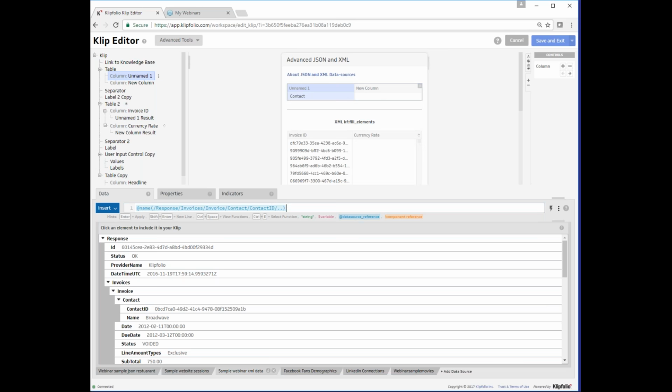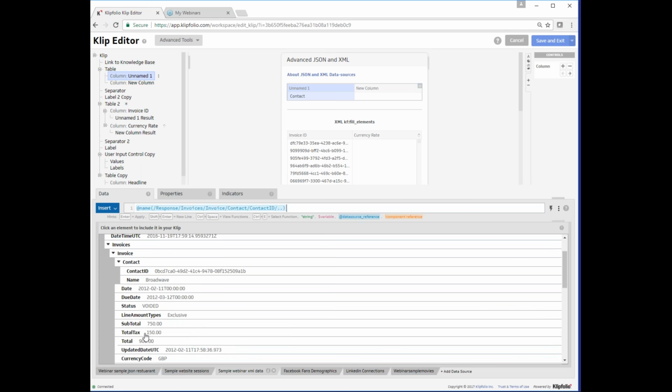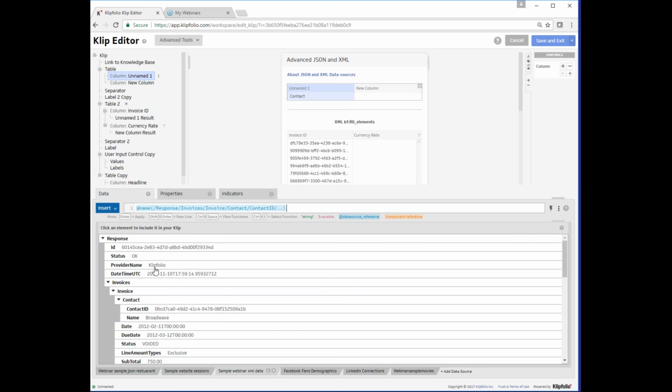So as you can see, we are now getting the name of the level above it, which is just contact. Let's do a more useful example where we actually get the value of something. We're going to start off at the invoice level and move up 2 levels to get the provider name. You can see that the provider name is at the top here, inside of the response. So this first part moves us to the invoices level. Oh, I'm sorry.